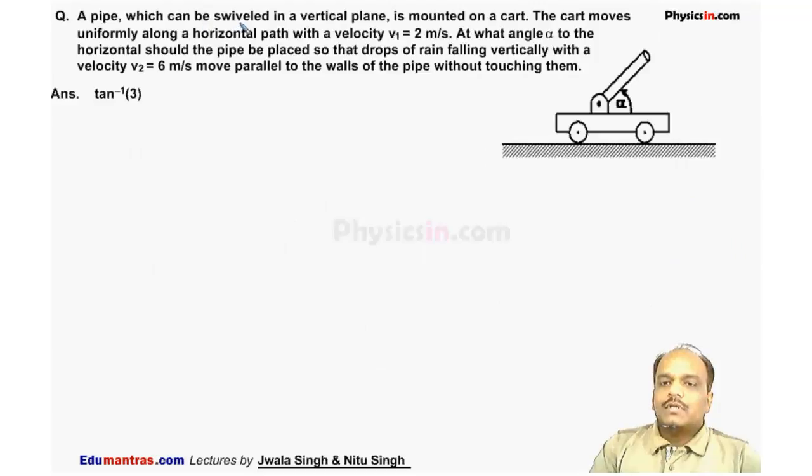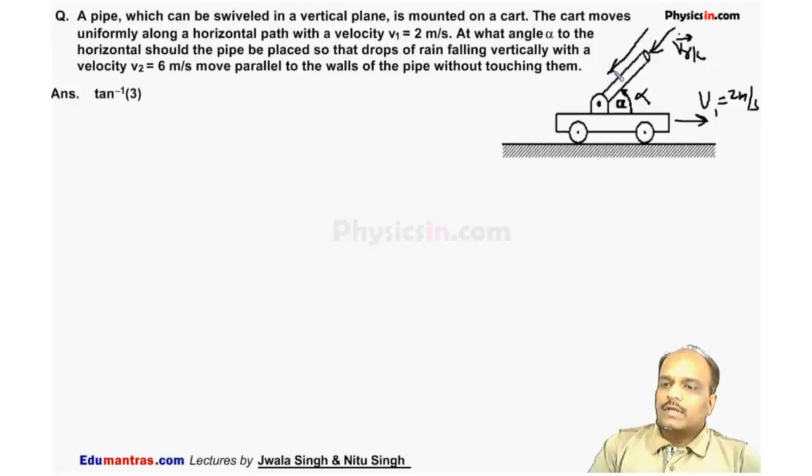A pipe which can be moved in a vertical plane is mounted on a cart. The cart moves uniformly along the horizontal direction with a speed, this is the speed of the cart, V1, that is equal to 2 meter per second. At what angle alpha, we have to find this angle alpha, to the horizontal should the pipe be placed so that a drop falling vertically with velocity 6 meter per second will move parallel to the pipe? So this is the velocity of the rain with respect to this cart.